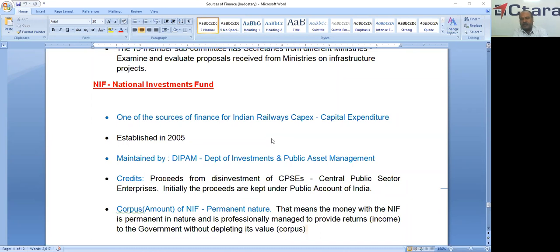Initially the proceeds are kept under the Public Account of India, because it is not the Consolidated Fund of India. Because Consolidated Fund of India means we can use this money for any other purpose, but it is not like that. It is for a separate purpose, a separate object. That is the corpus. That is the reason it was kept under the Public Account of India. That is the third fund. All of you know the Consolidated Fund of India, Contingency Fund of India, and Public Account of India.